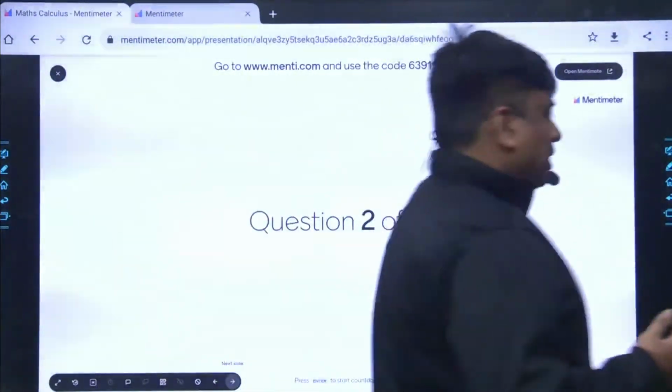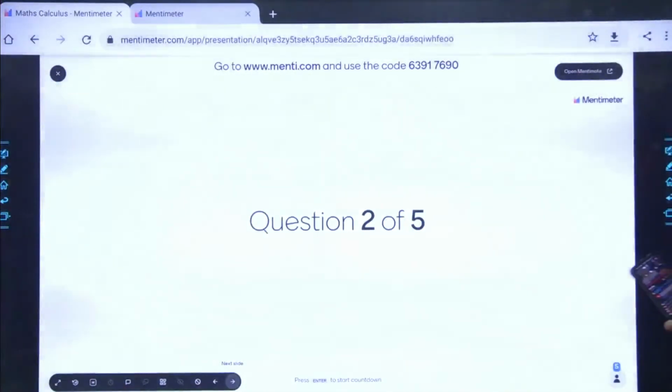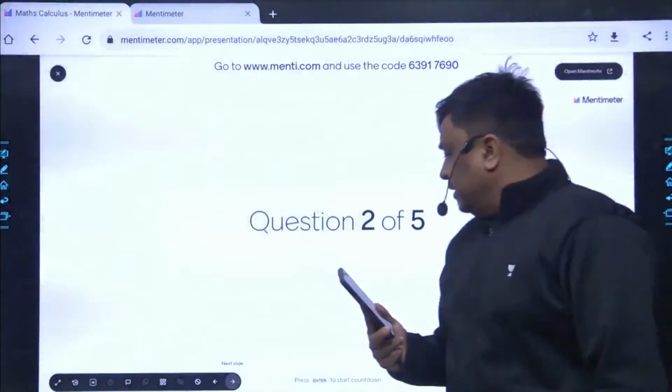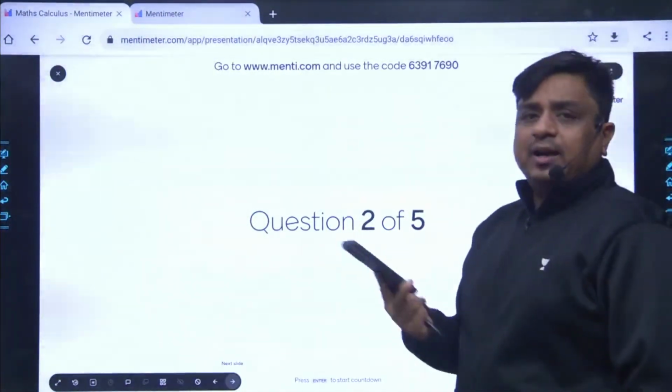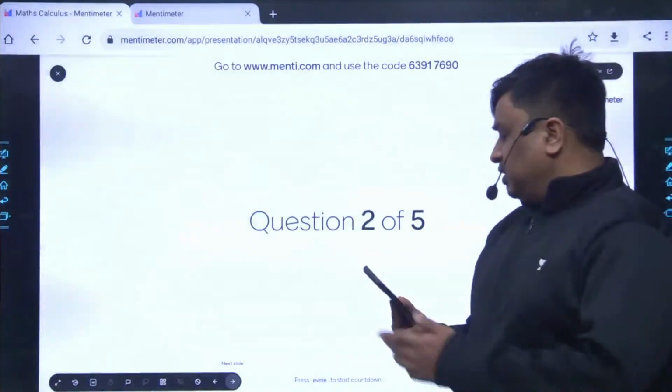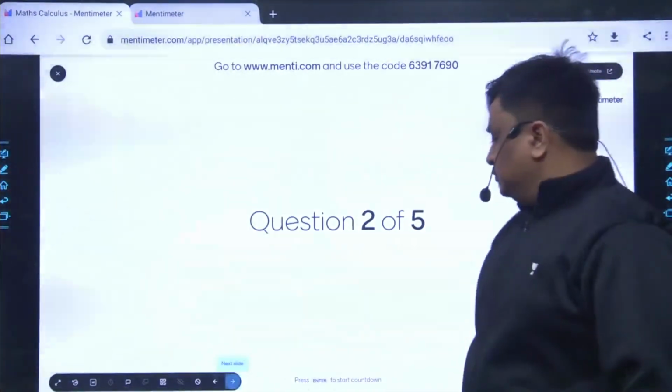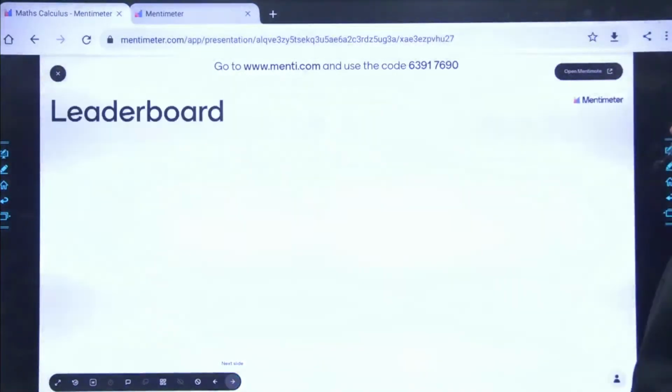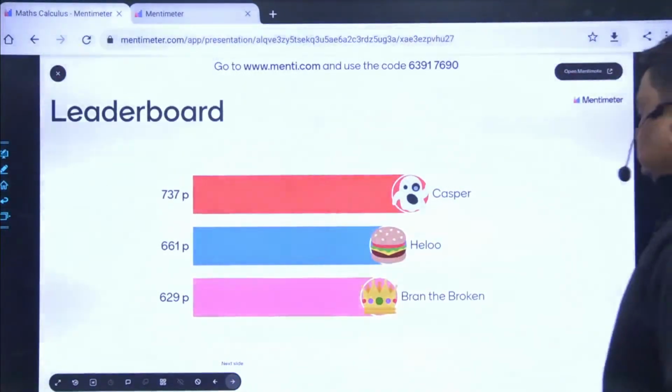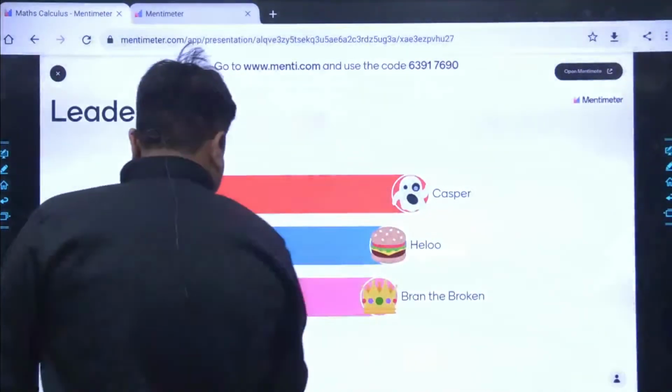Read this problem carefully, and in parallel, as I communicated, you also have to see your mobile, because the answer has to be given there only. Yes, just a minute.